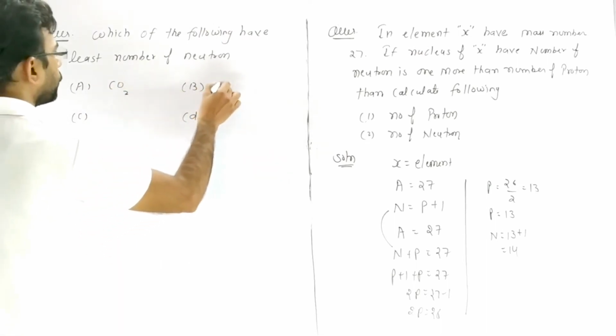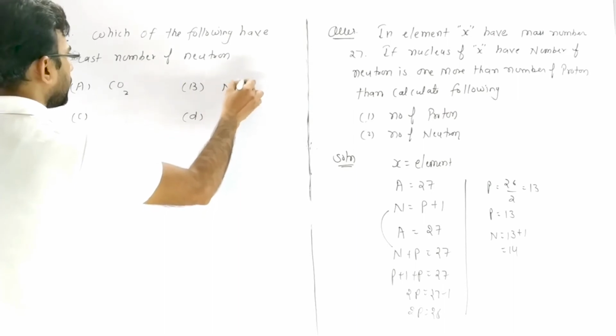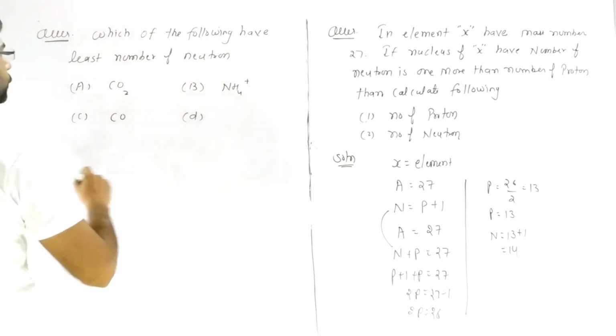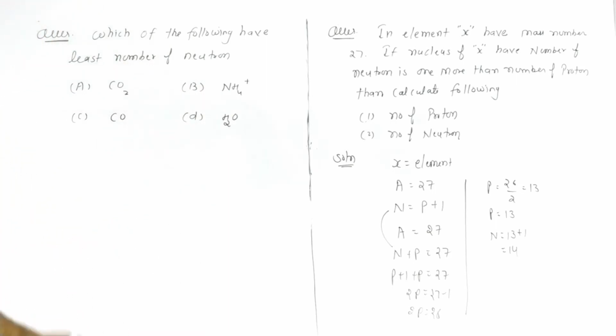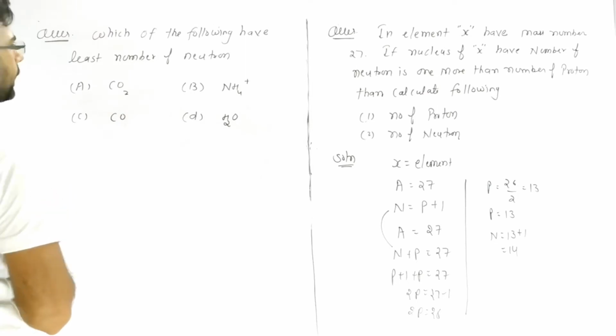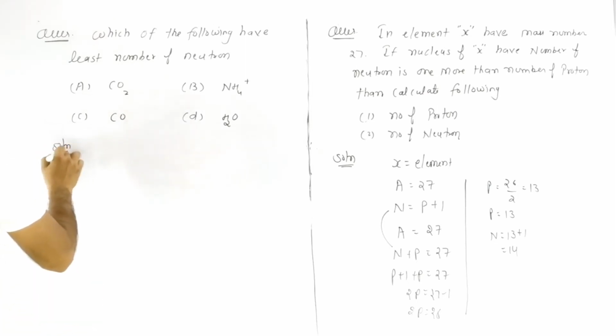CO2, NH4+, CO, H2. Now we calculate which of the following has the least number of neutrons: CO2, NH4+, CO, and H2. So we calculate the number of neutrons.